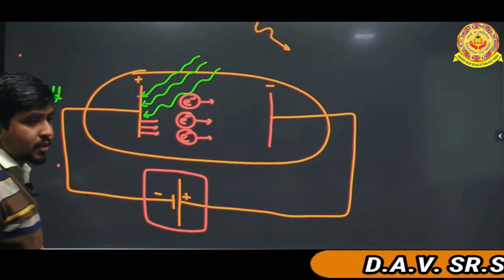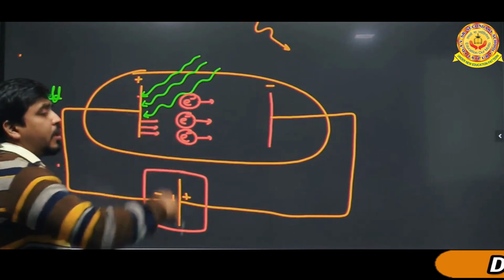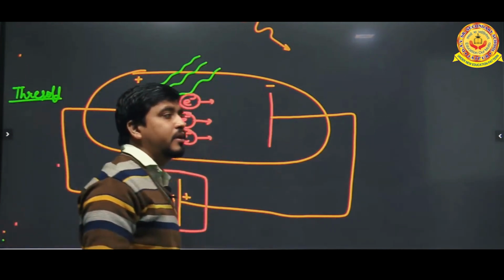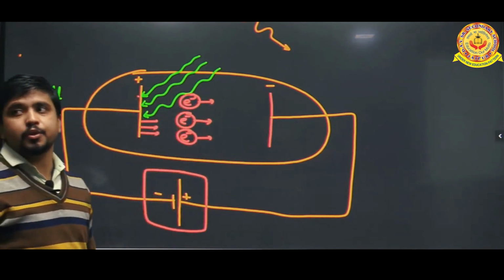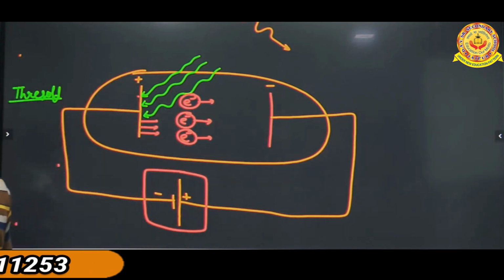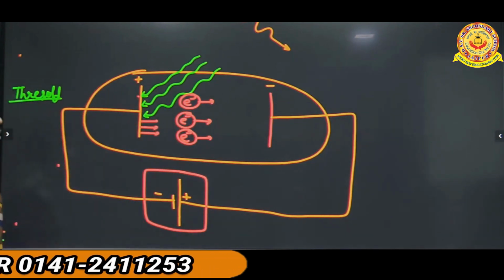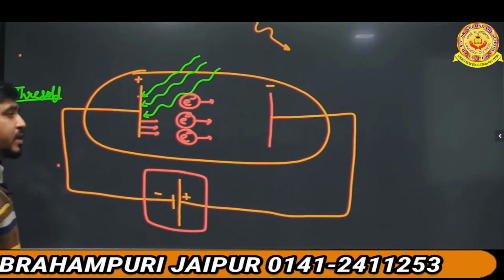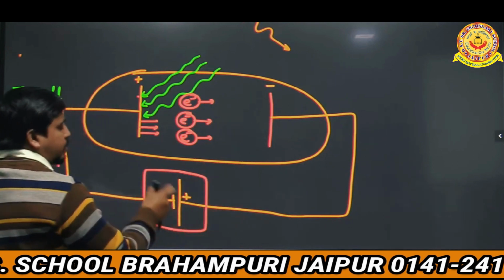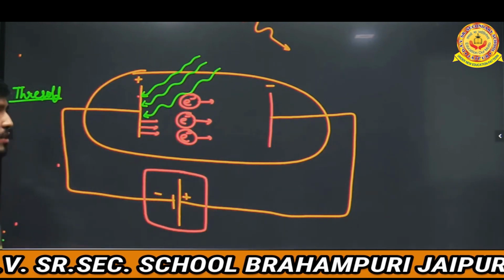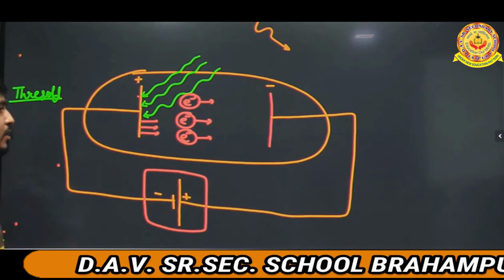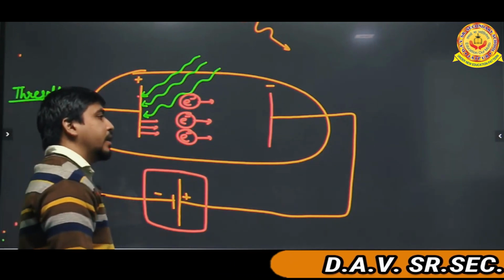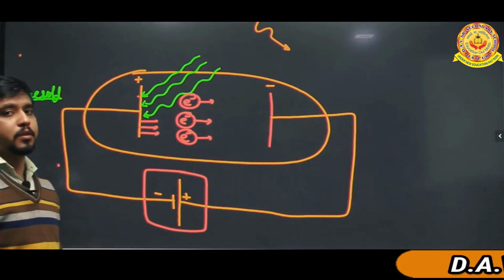It means we can say that by this process, by the photons, which type of current is produced? AC current is produced. By this process, the AC current is produced. And this AC current is stored in this cell, and we can use this cell for our daily purposes.